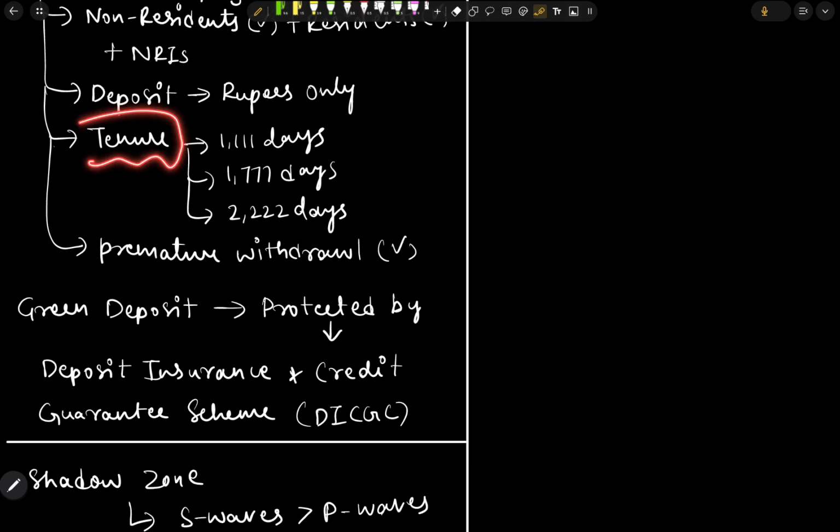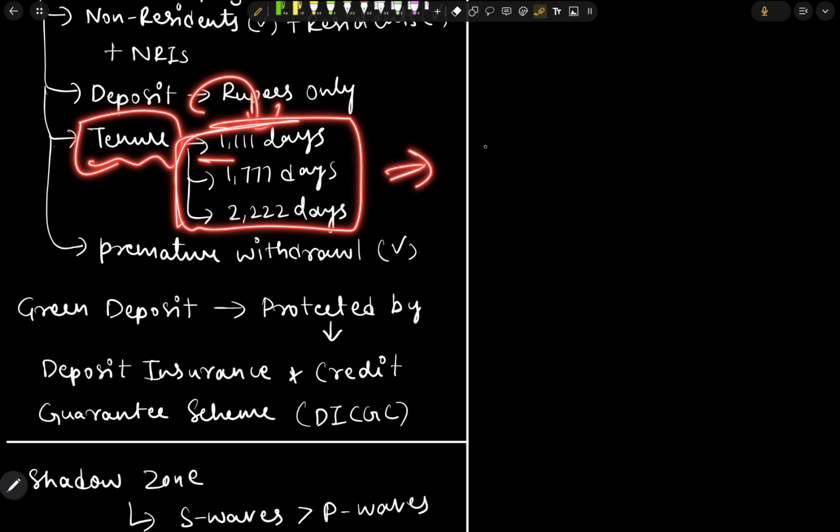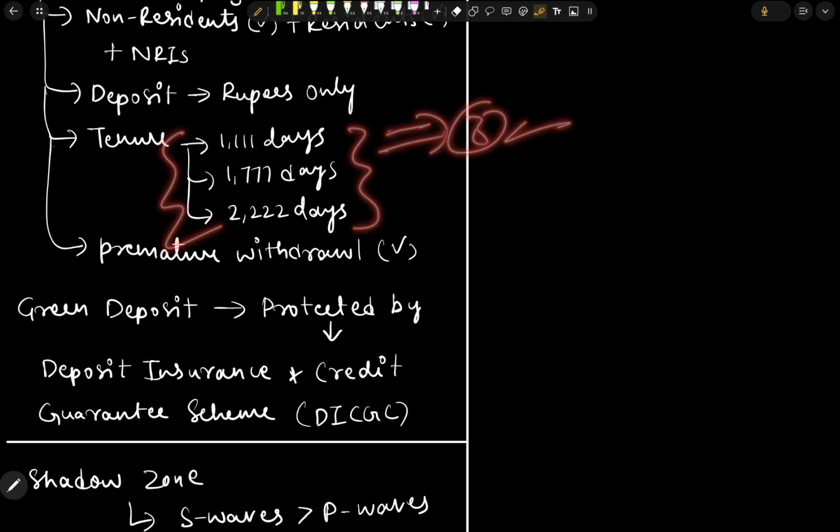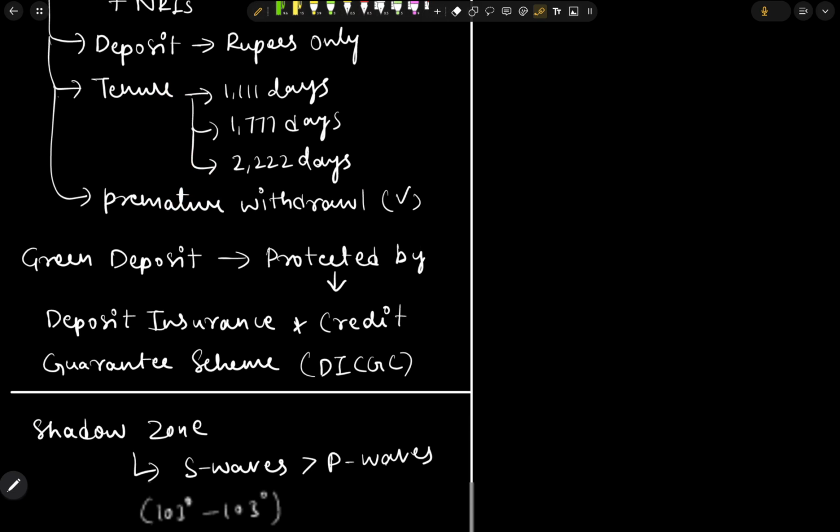Next, there are three types of tenures where the depositor can keep their money for a certain amount of time. He can keep the deposit in the bank for 1111 days, 1777 days, and the other one is 2222 days. So these are the three types of tenure where a depositor can deposit.